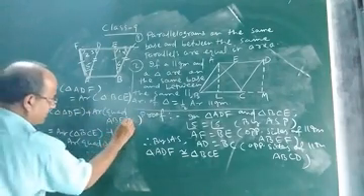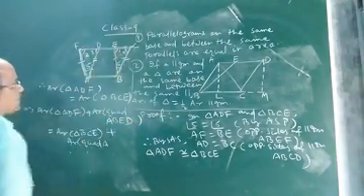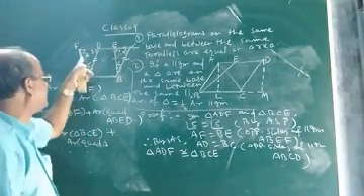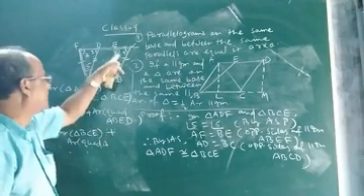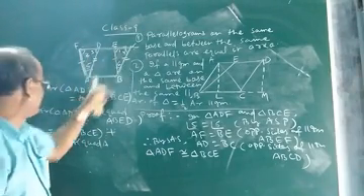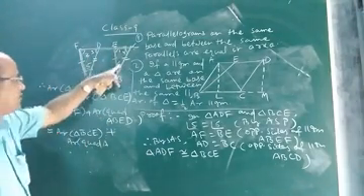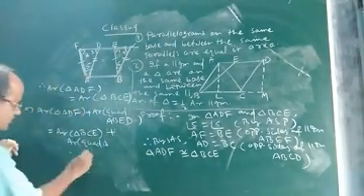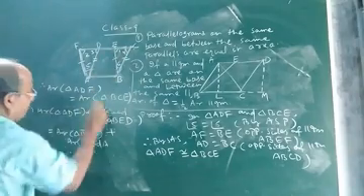ABED is the common quadrilateral whose area we have to add to the area of this triangle and this triangle, because these are equal in area, as we proved, since these two triangles are congruent. So they will have equal area.